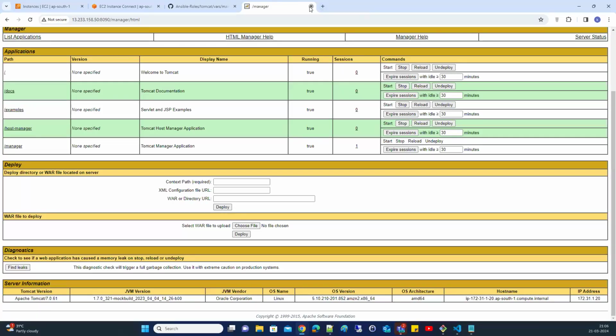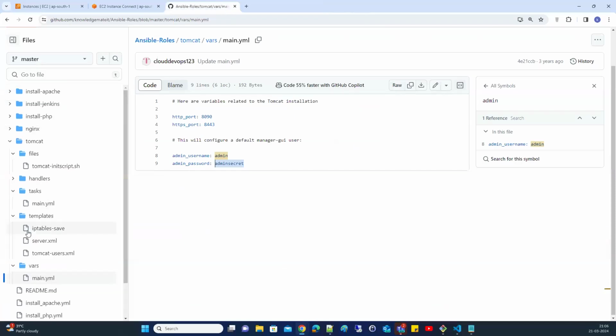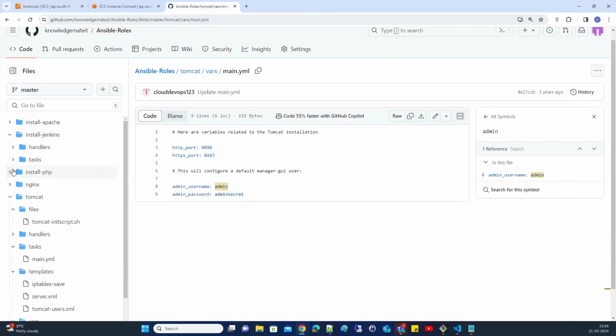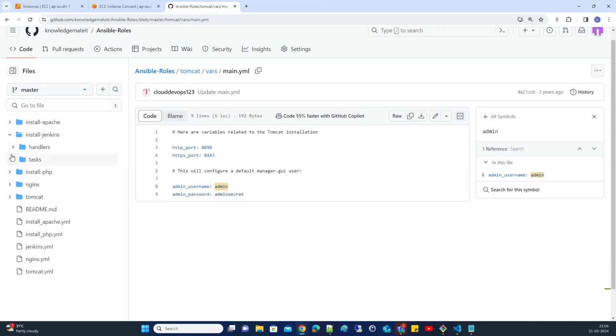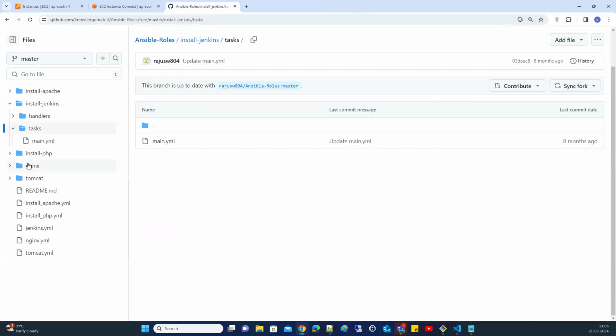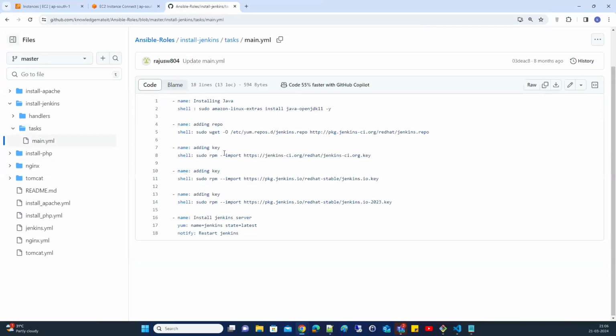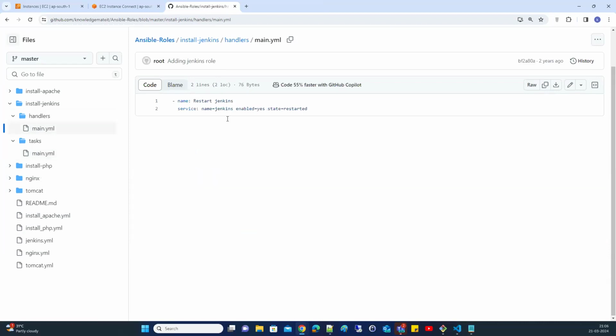Similarly, let's try to install Jenkins. This is the Jenkins role. It has only two folders. One is the tasks folder, having a main.yml file. Another one is the handlers folder, used to start Jenkins. So what are the tasks here?